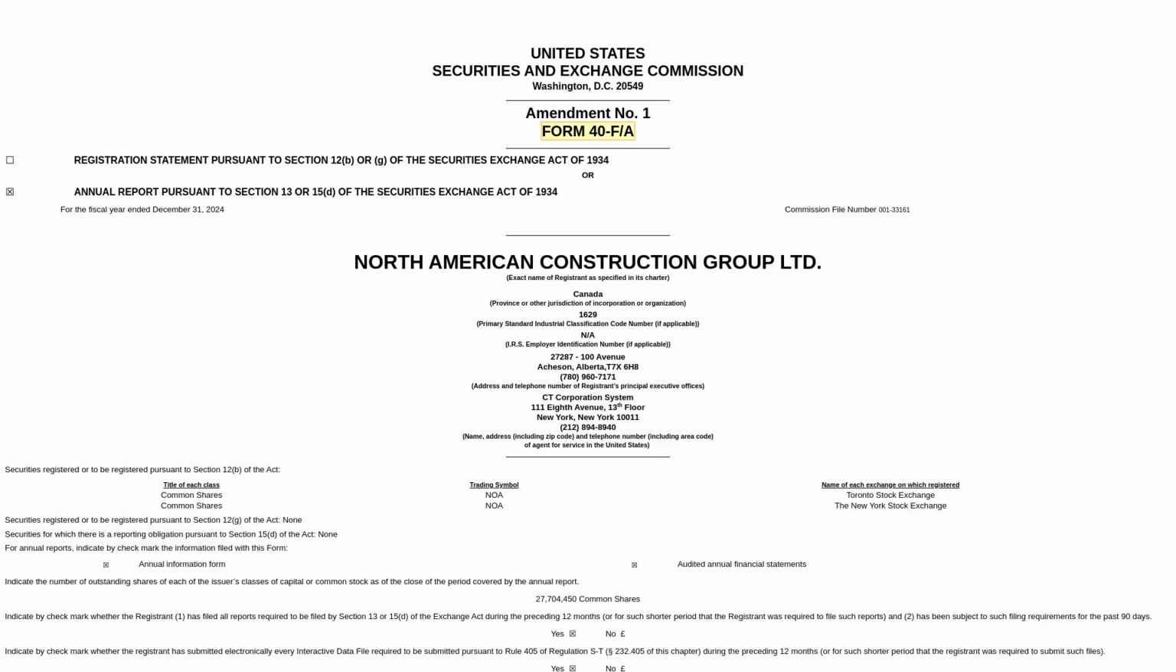Let's find out. So right off the bat we see this is an amendment to their annual report. Basically, they're saying, oops, we forgot something in our original filing. These amendments can be anything from minor typos to more significant errors, so it's important to see what's changed.